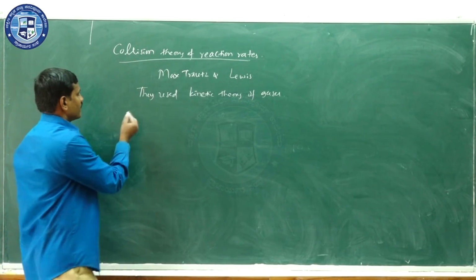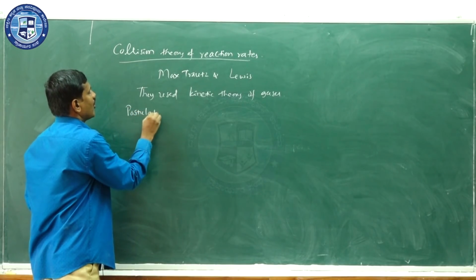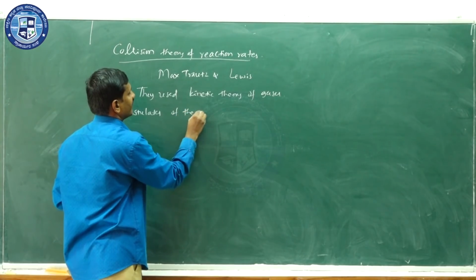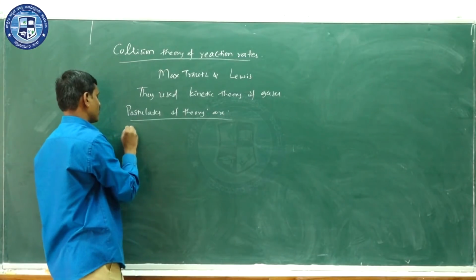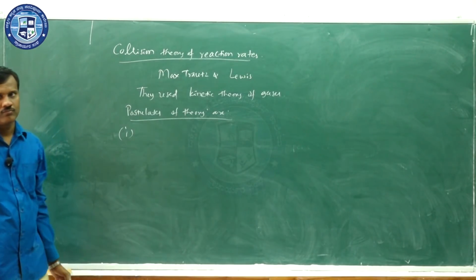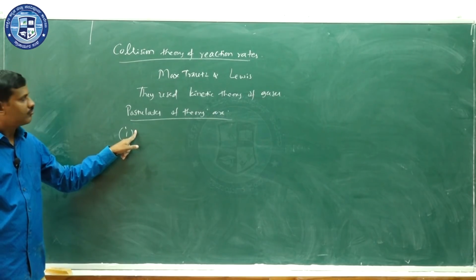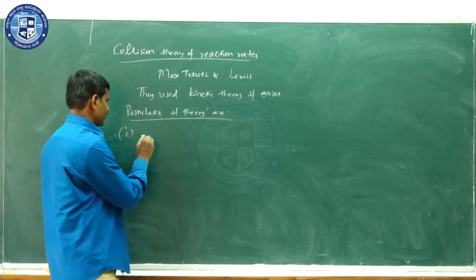Now, the important postulates of this theory are: first one, reactant molecules collide to form the products.